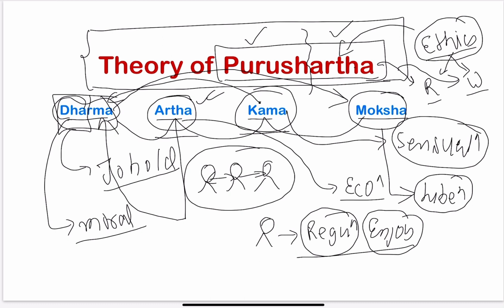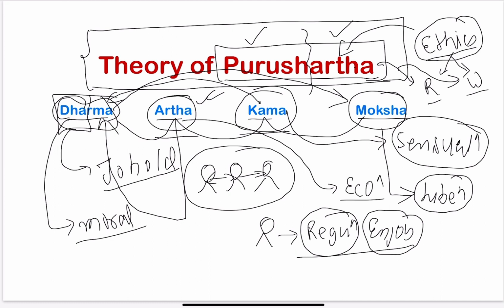Now, how can we use this theory in our ethics paper? There are multiple ways in which we can use this theory of Purushartha in our paper. For example, a few years back there was a question: what are the special traits that are required in a civil servant? You can say that a civil servant should lead the life of Purushartha. It means that he can earn money, he can have houses, but that should be within the four walls